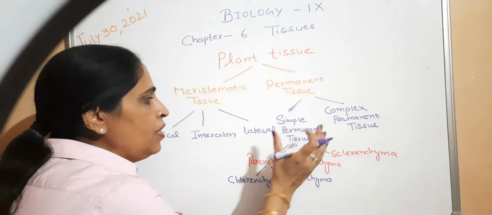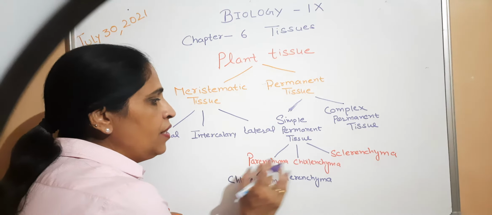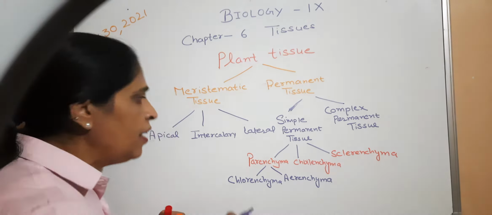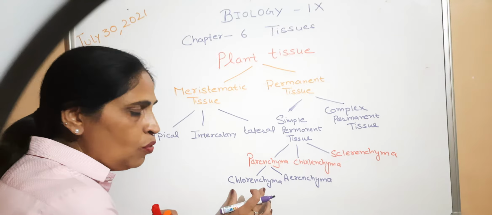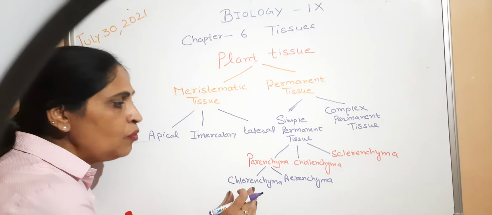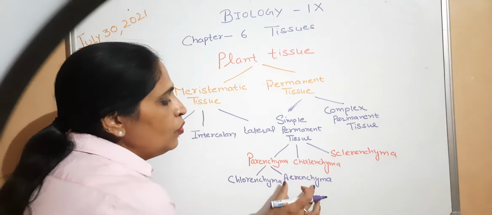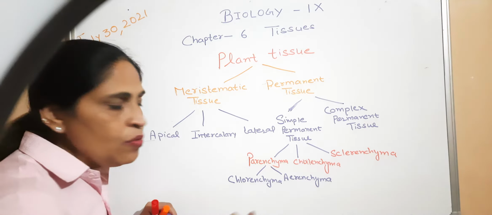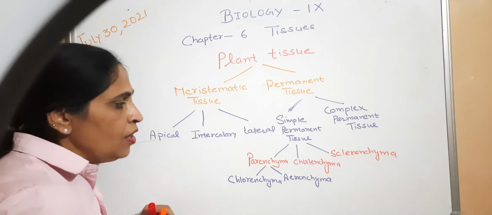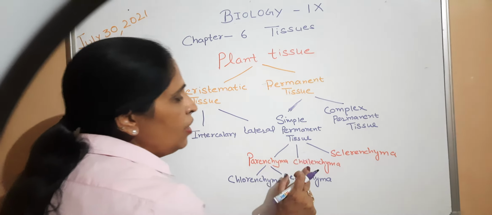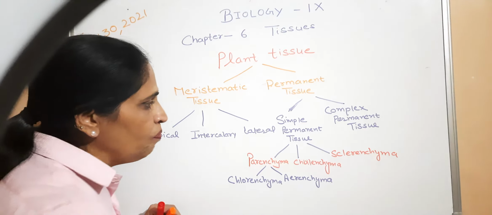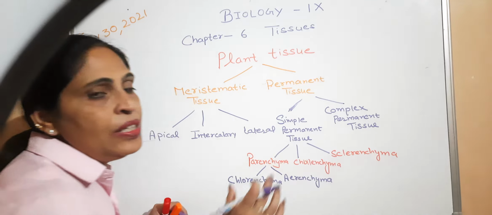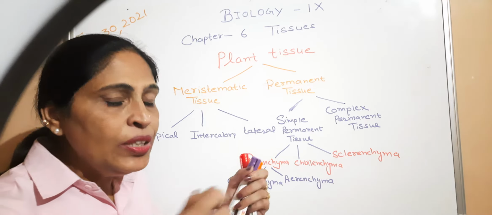Simple permanent tissue is classified into three categories: parenchyma, collenchyma, sclerenchyma. Parenchyma has thin walls and stores food. If the parenchyma has chlorophyll, it is called chlorenchyma and helps in photosynthesis. And in aquatic plants, parenchyma having air cavities is called aerenchyma, which helps the plant to float in water. Now next is the collenchyma. Collenchyma is a type of simple permanent tissue and it provides flexibility to the plants.